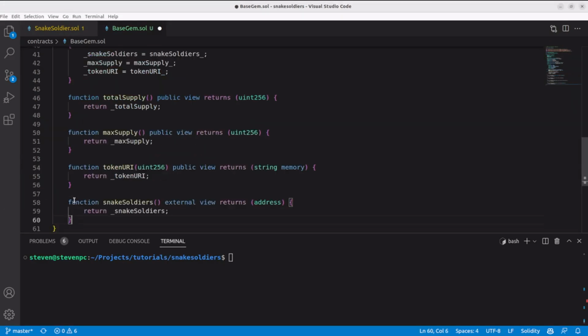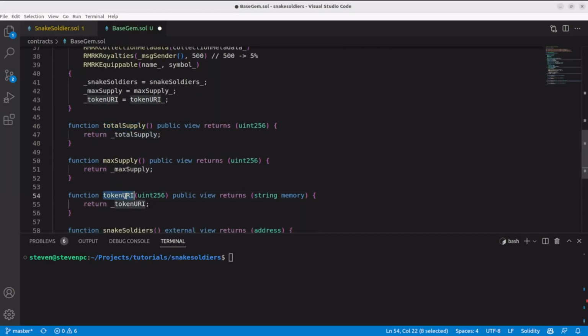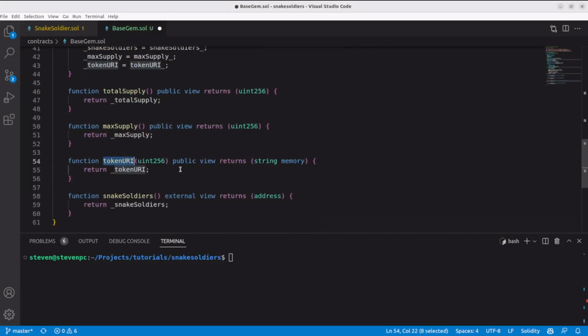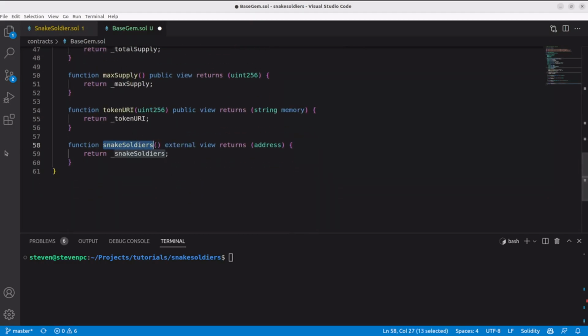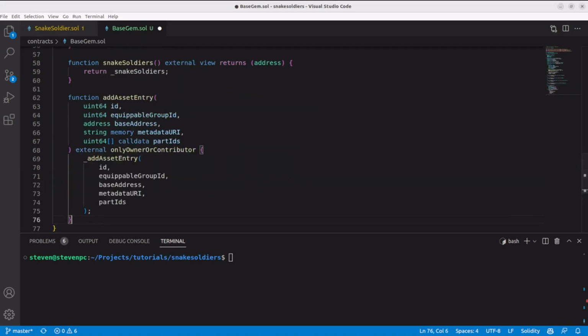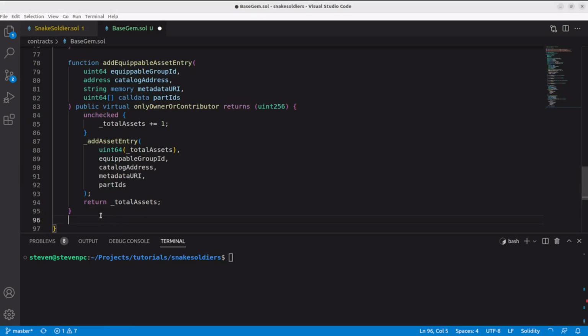The next thing I want to add is some utility getters. So for total supply and max supply, token URI, so it's compatible with older collections, and Snake Soldiers, so I can easily check what the address is and make sure it was right. Then I will add the methods we also added to our Snake Soldiers, to add an asset entry, an equipable asset entry, and finally we also want to be able to add assets to tokens, right?